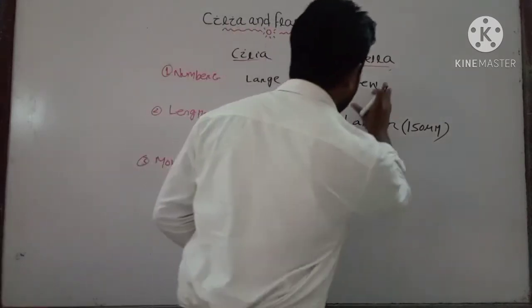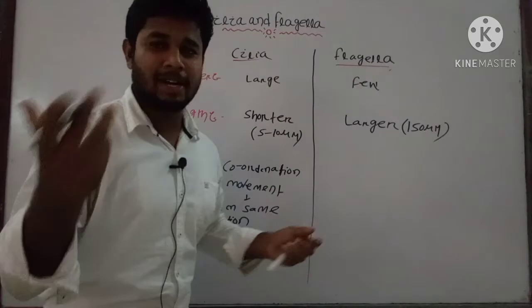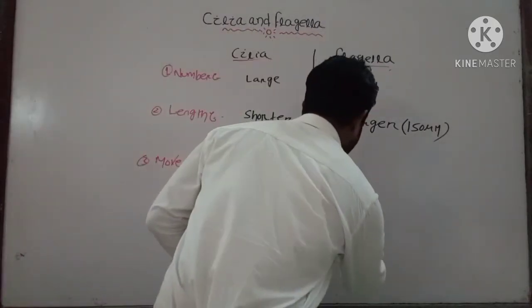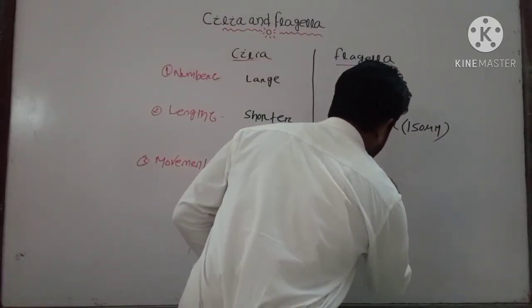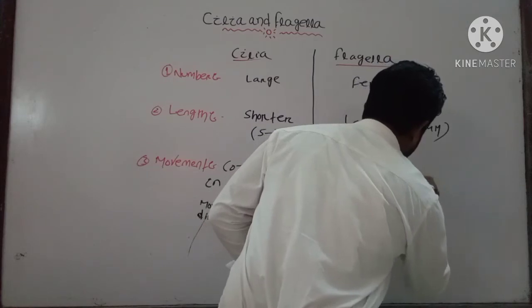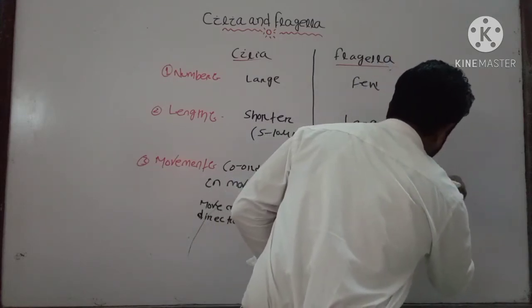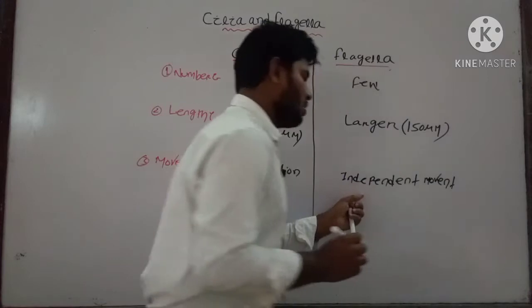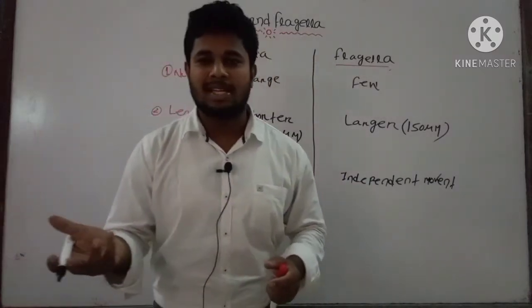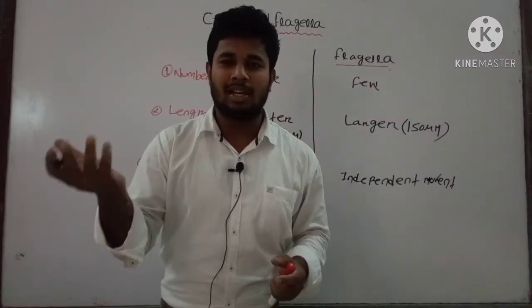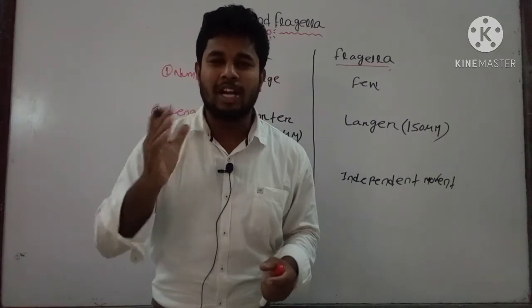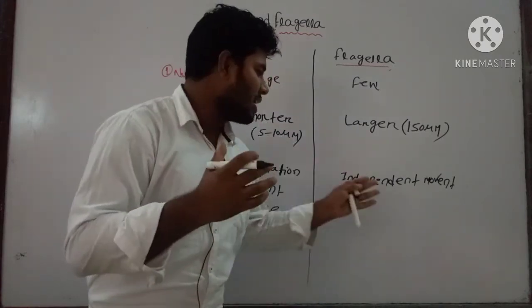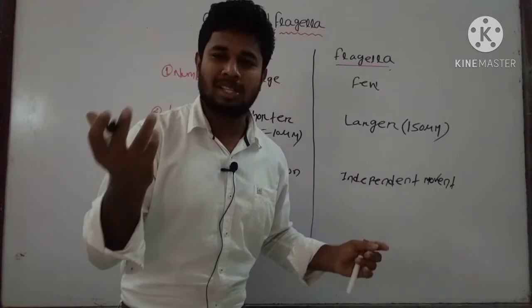But if you consider flagella, they show independent movement. As we know, only 1 to 2 flagella are present. In zoospores or gametes, they show independent movement, that is, all the activity of the flagella depends upon that cell only.